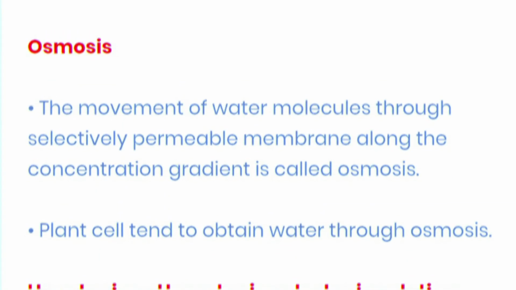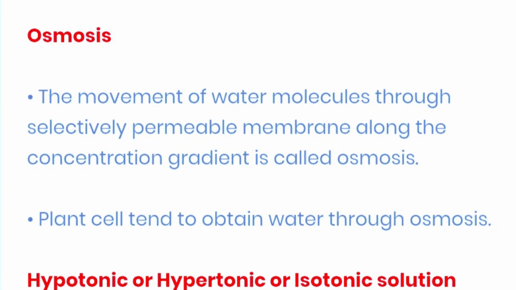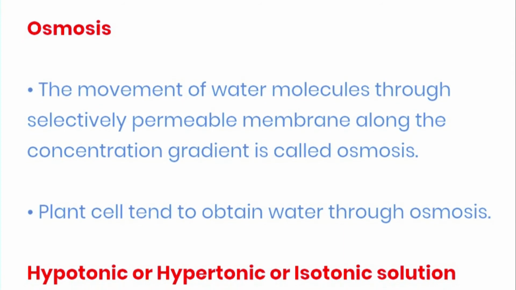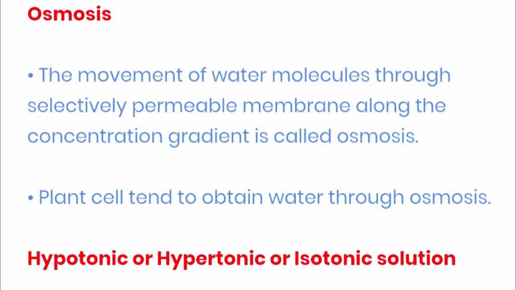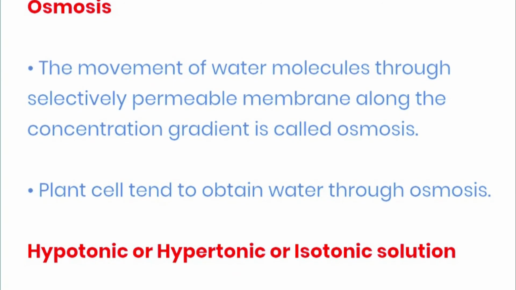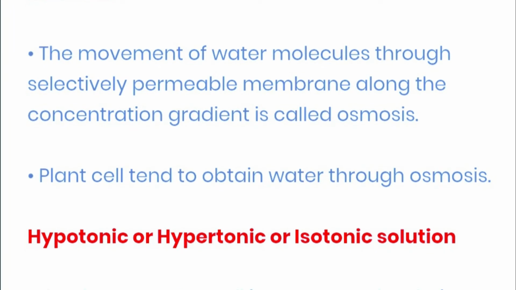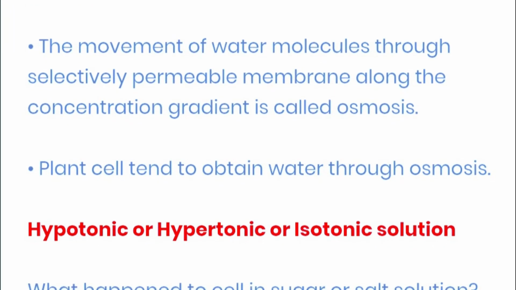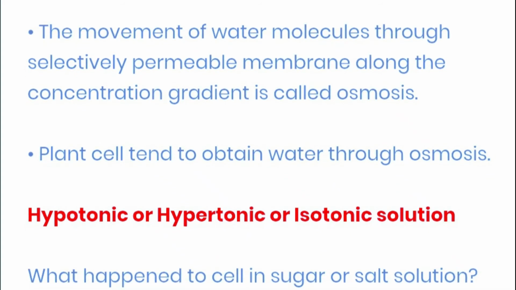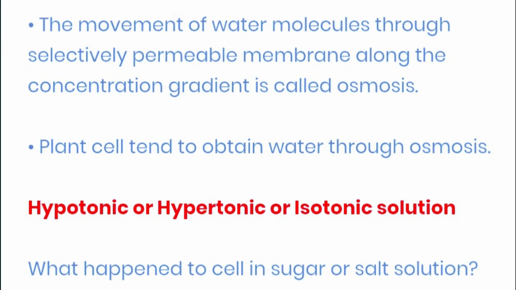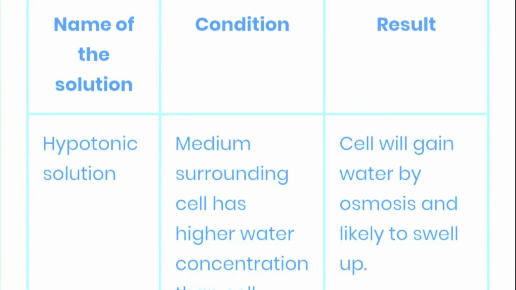Osmosis: the movement of water molecules through a selectively permeable membrane along the concentration gradient is called osmosis. Plant cells tend to obtain water through osmosis. Hypotonic, hypertonic or isotonic solution. What happens to cell in sugar or salt solution? Name of the solution, condition and result.